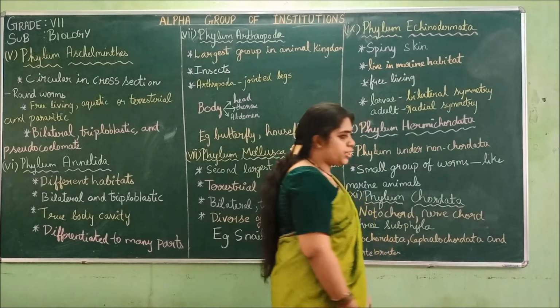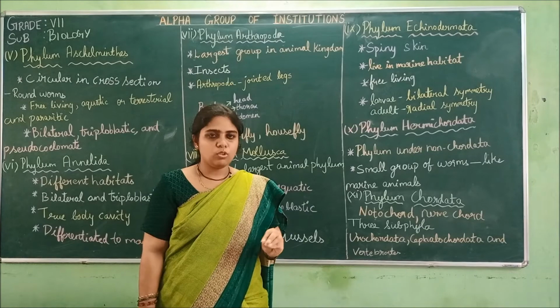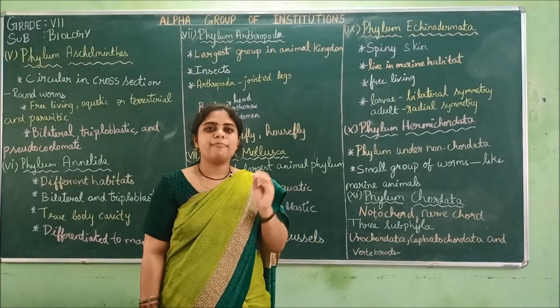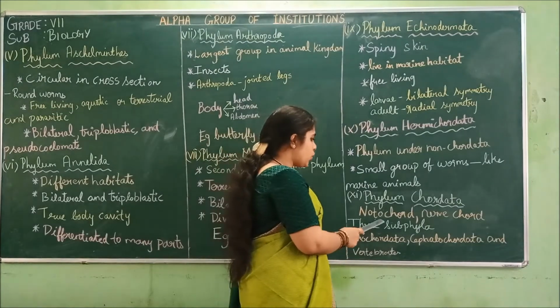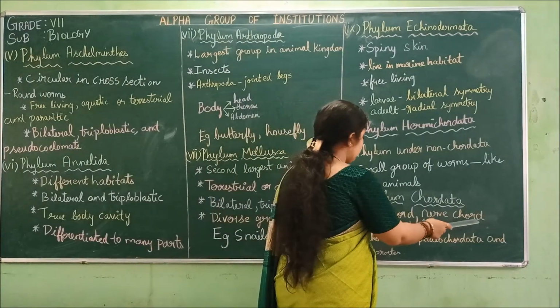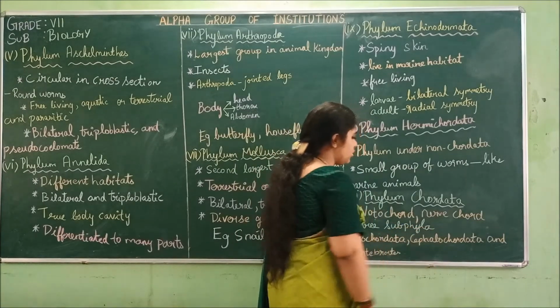So last is the phylum Chordata. I already told you, chordates are those which have backbones, and those which do not have backbones are called non-chordates. Notochord and nerve cord are present.